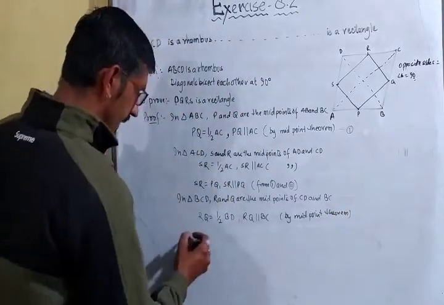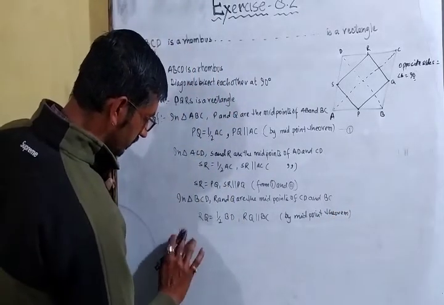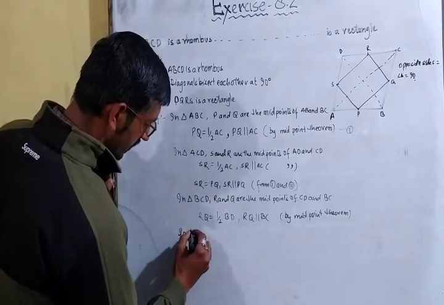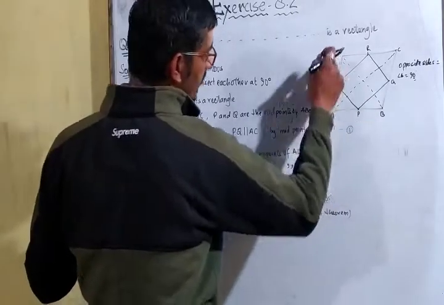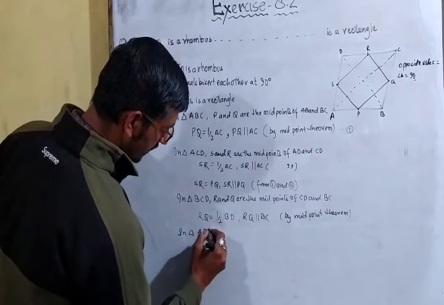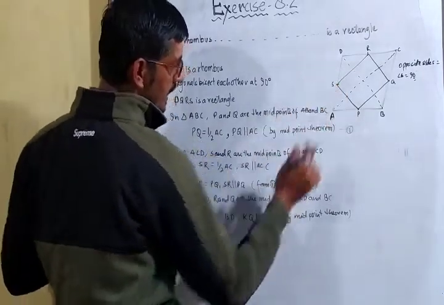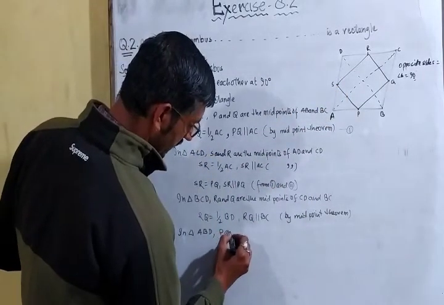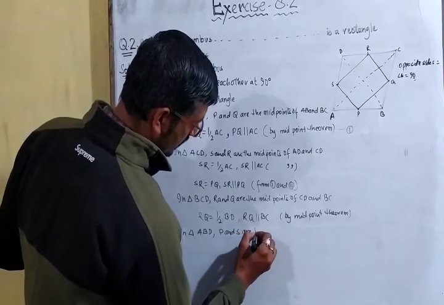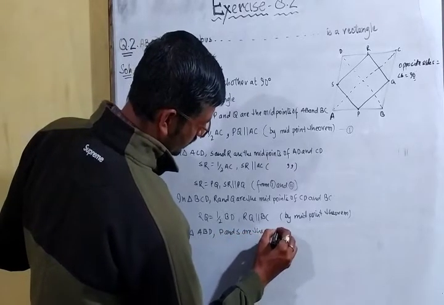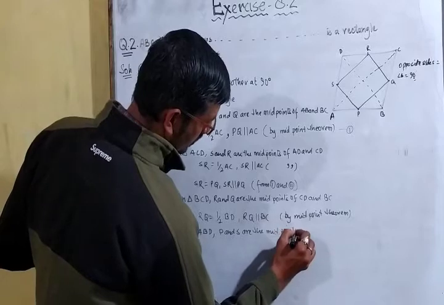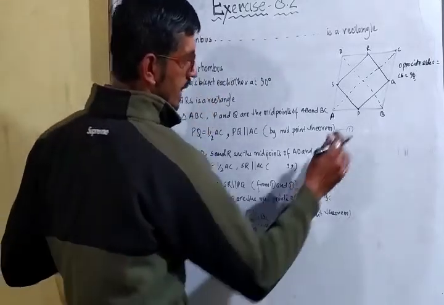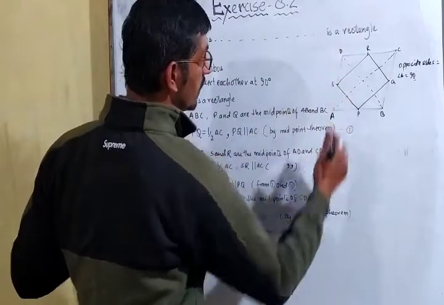Okay, now again in triangle ABD, P and S are the midpoints of side AB and AD.